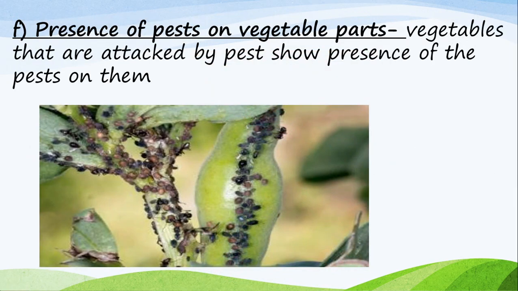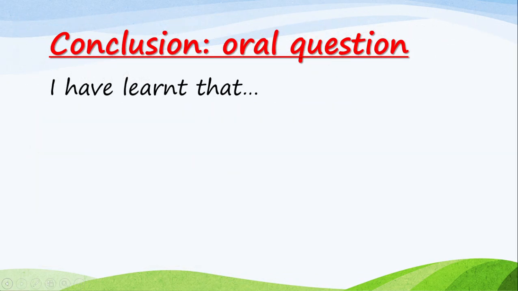Now, with that, a lot of work marks the end of today's lesson. What have you learned today? Very fast, the teacher is outside waiting for us. Yes, Innocent? Vegetables that have been attacked by pests. Okay, very good. Yes, Mwajuma? Common vegetable pests. You mentioned a few. What else have you learned? Titus? Definition of a pest. Very good.